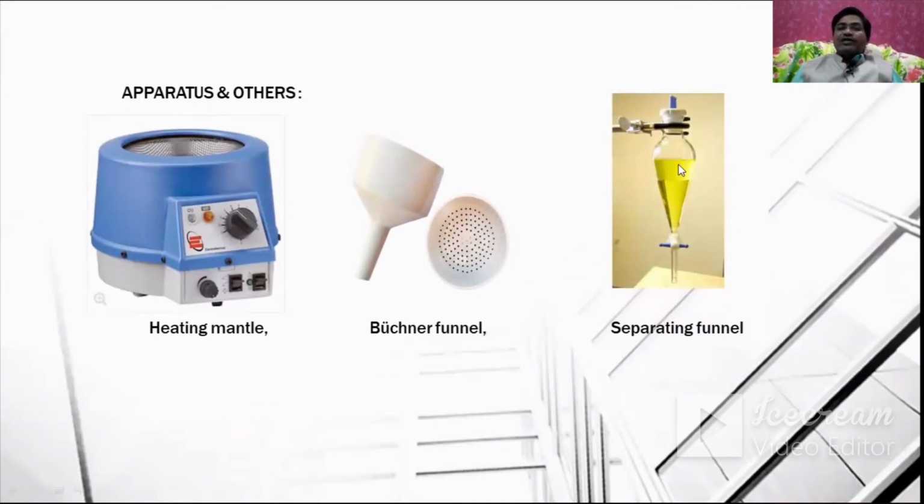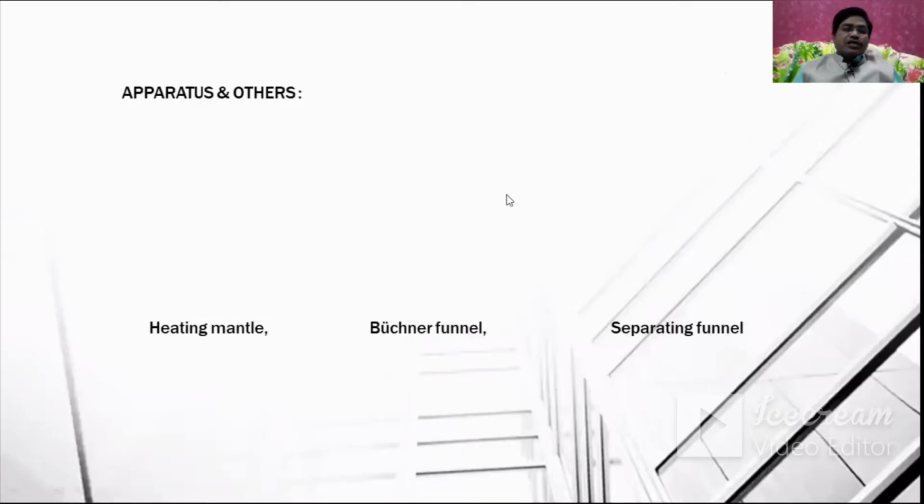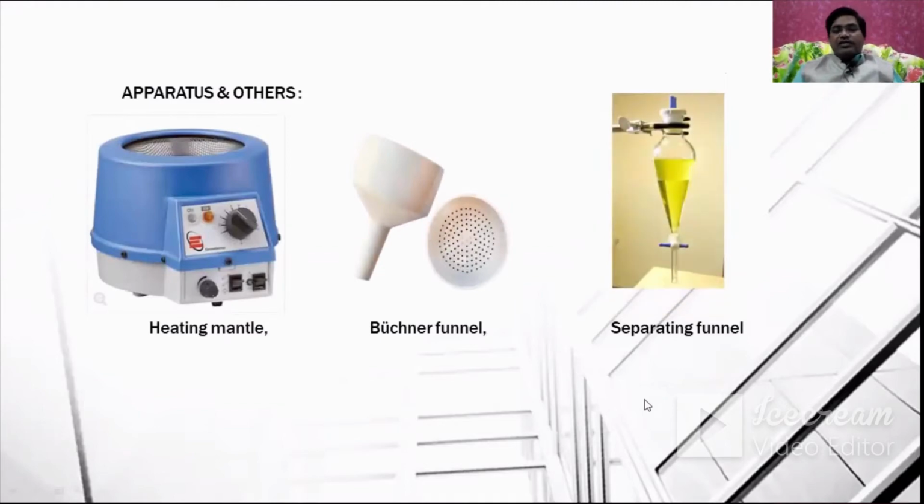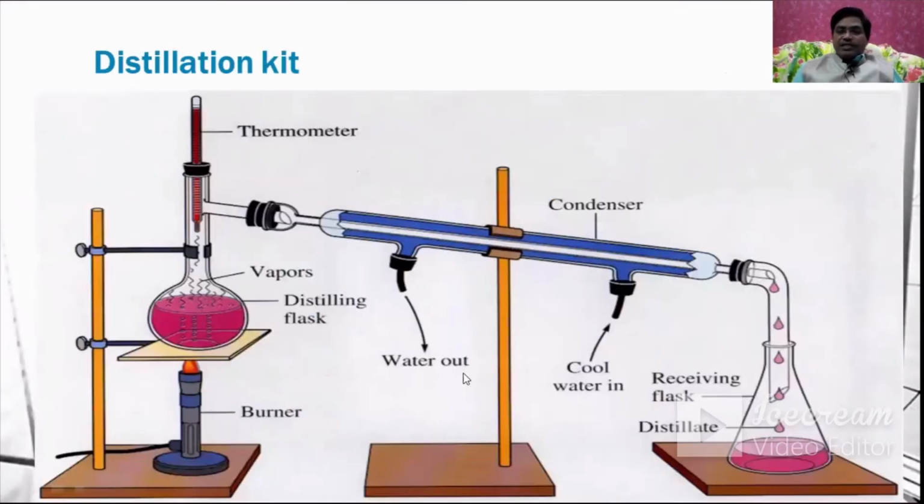When two immiscible liquids are present, they can be separated in this way. Here you can see the Buchner funnel, the heating mantle, and the separating funnel. These are the other important apparatus that can be used. Let us see what this distillation kit is, and the different apparatus used in it. This is a general distillation kit.